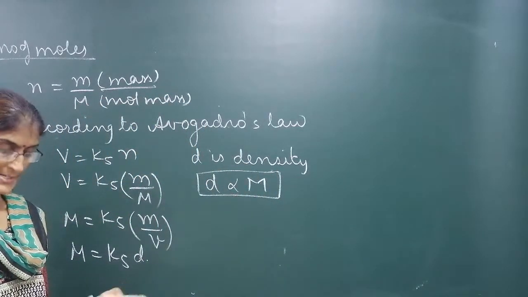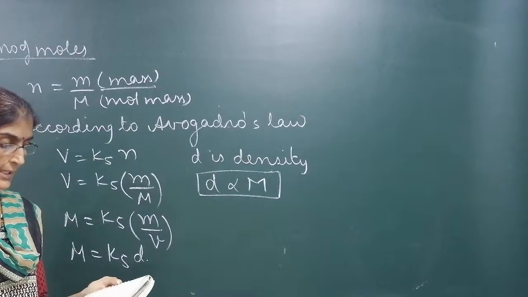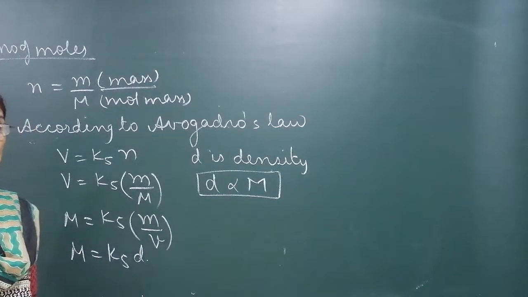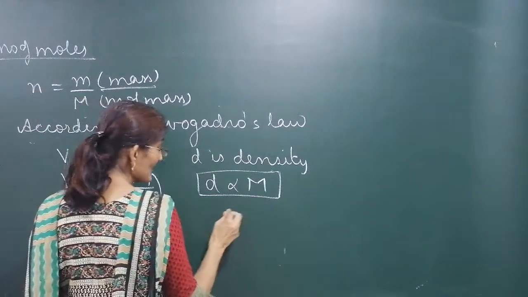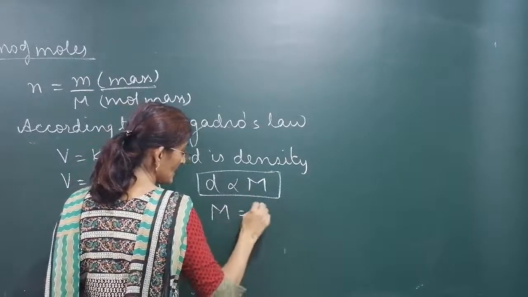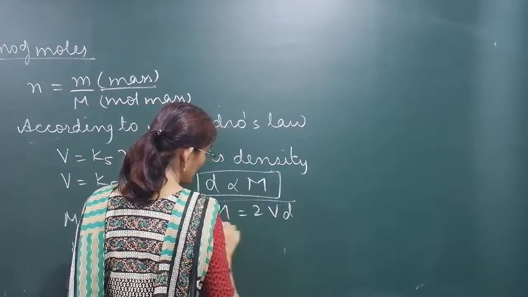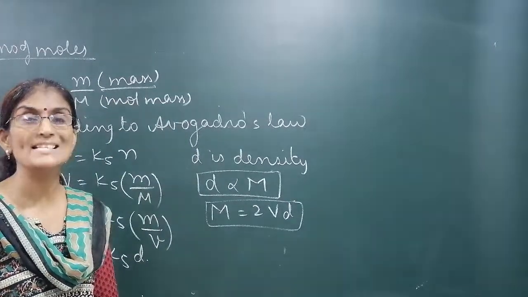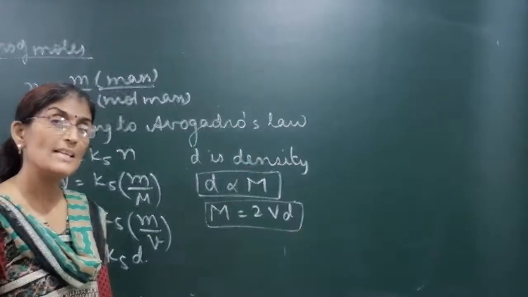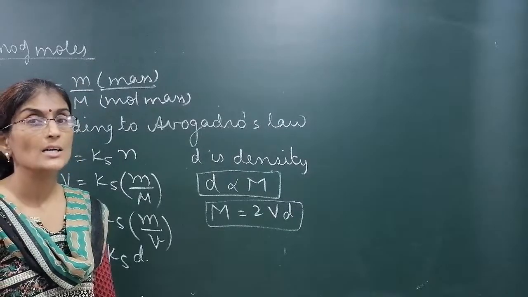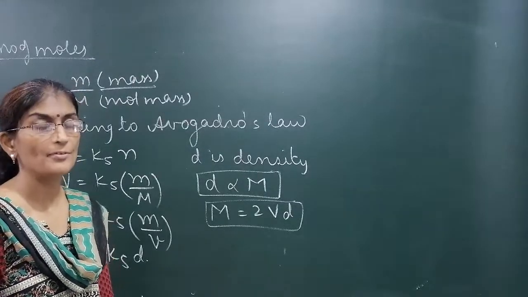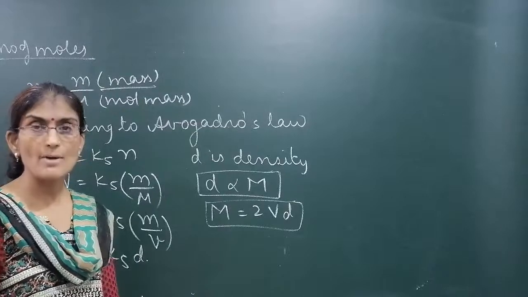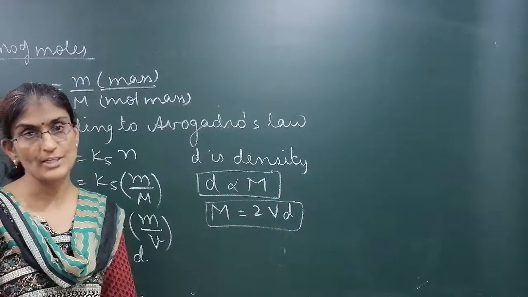Density and molecular mass are directly proportional to each other. And how they are related? Molecular mass is 2 into vapor density. Suppose molecular mass of ammonia is 17. What will be its vapor density? It's 8.5. So density and molecular mass are directly proportional to each other. Okay.